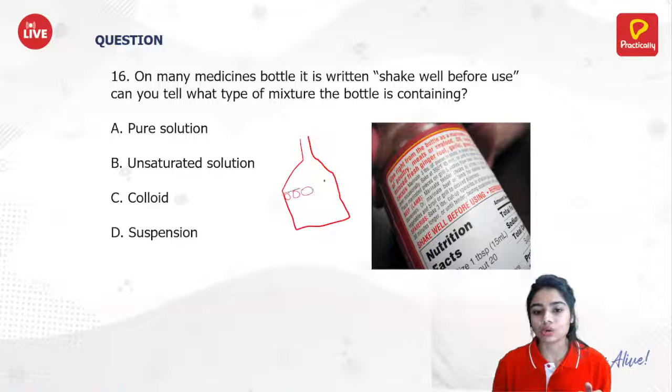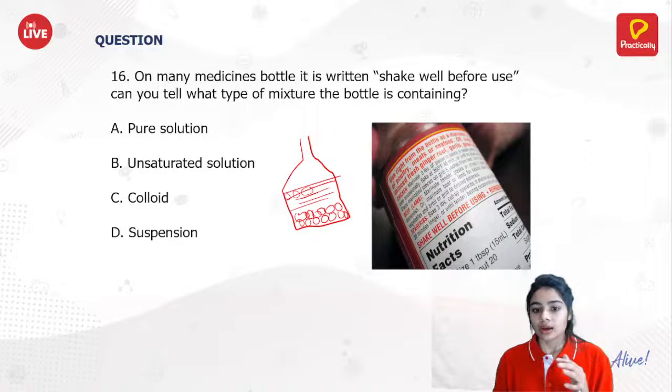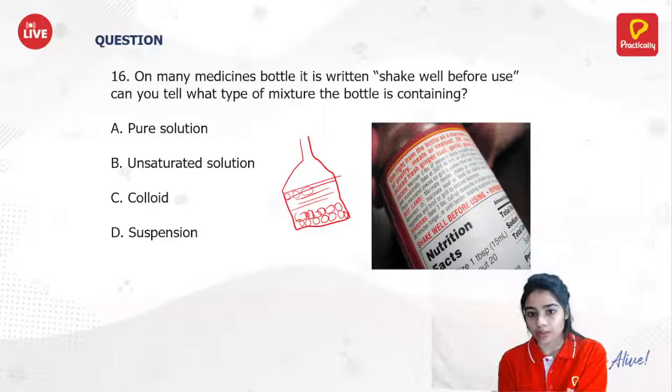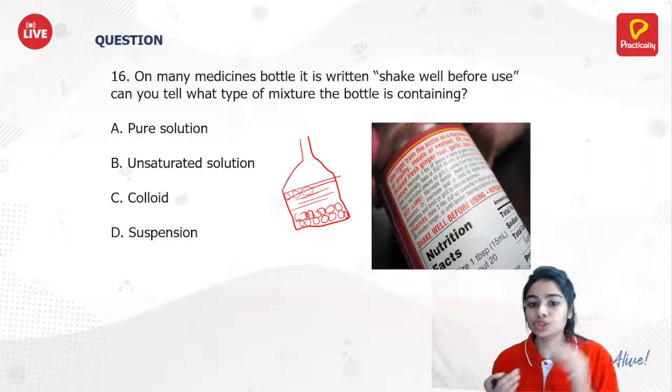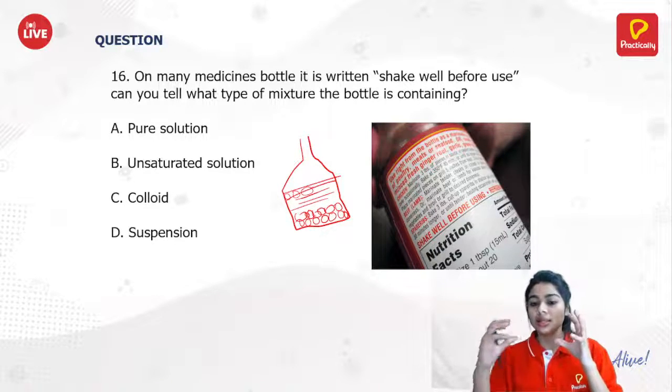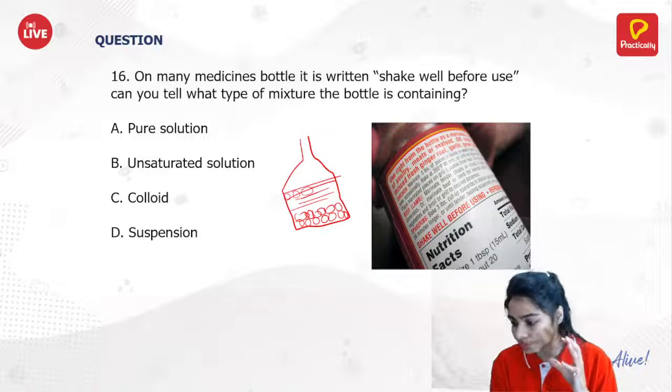When they make a solution, then after some time, these heavier particles will settle down. Now, these heavier particles are settled down in the bottom, and when we use it, then we need to shake it so that these settled down particles will get suspended into the solution.